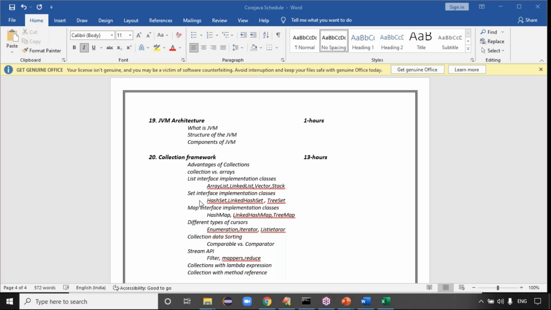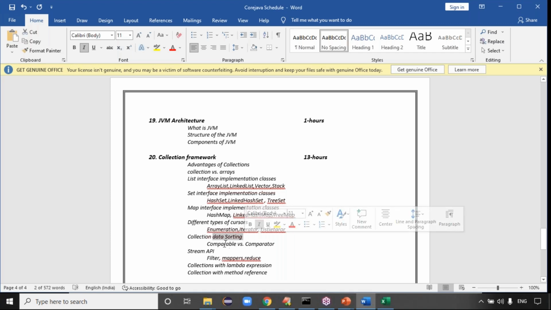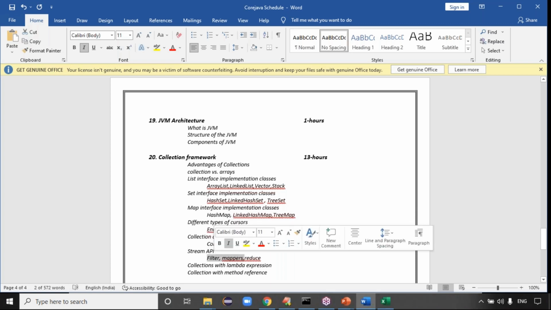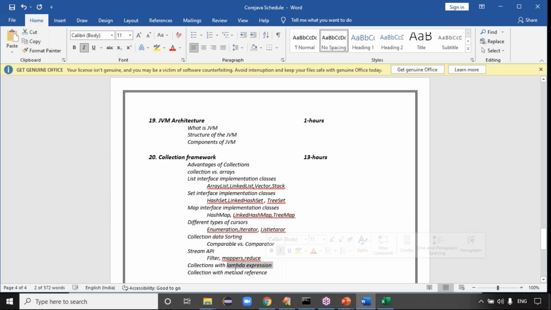Set implementation classes, we'll see map implementation classes, different types of cursors: iterator, enumeration, list iterator, data sorting as comparator versus comparable, stream API, filters, mappers, reducers, collections with lambda expressions, collections with method references.